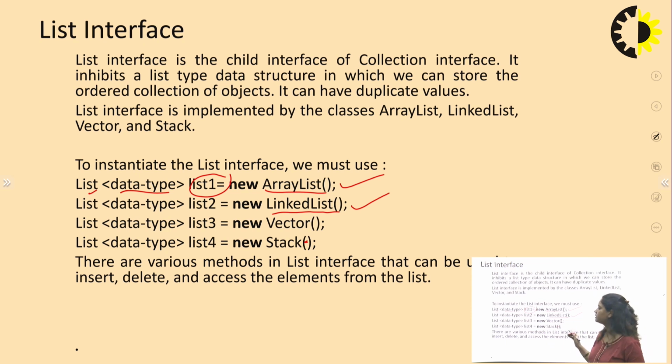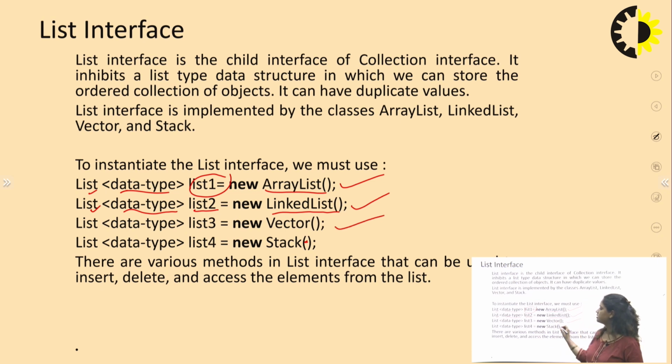And again it will be written with the predefined keyword List, then the data type of that list, that may be integer or some other type, and then list2 is the name of that particular list, then the new keyword and the class name.